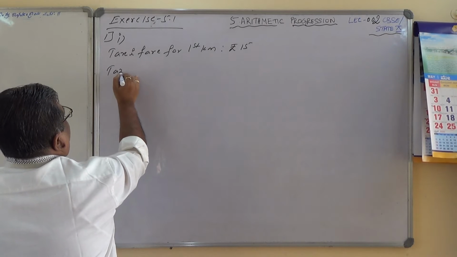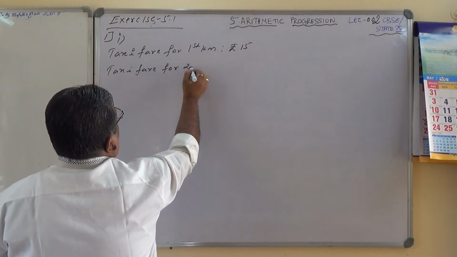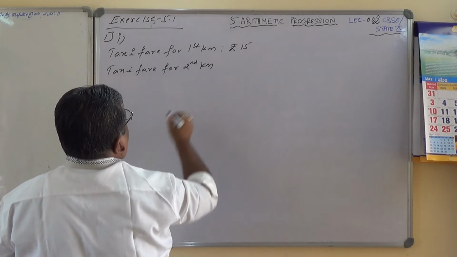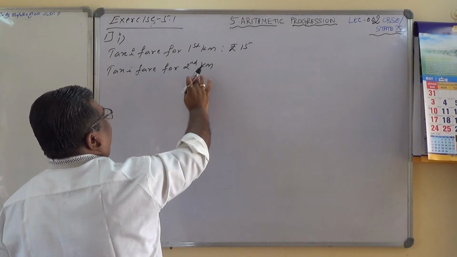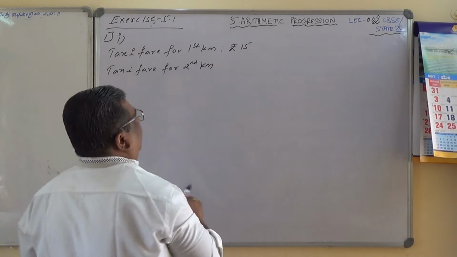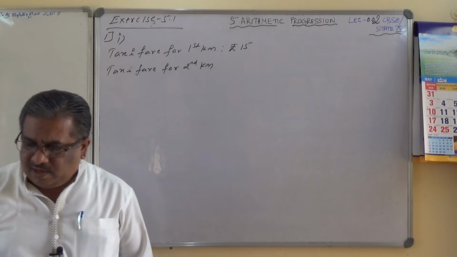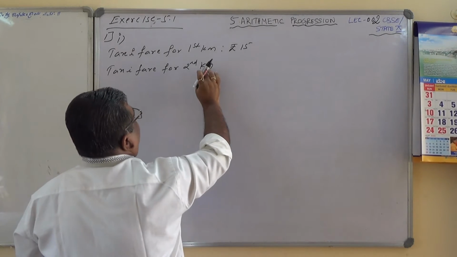So let me work out the taxi fare for the first kilometer, second kilometer, third kilometer, fourth kilometer, something like this. And then we'll come to know whether this list of numbers forms the AP or not.